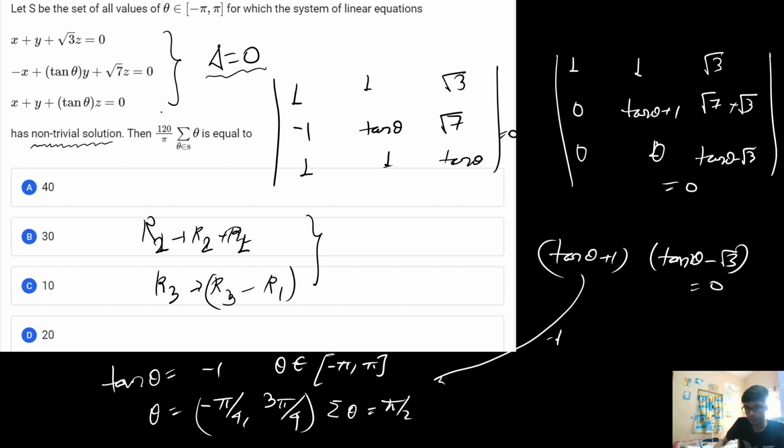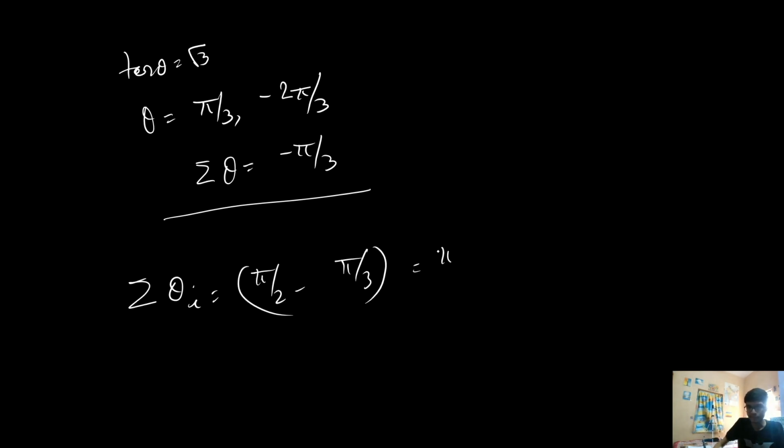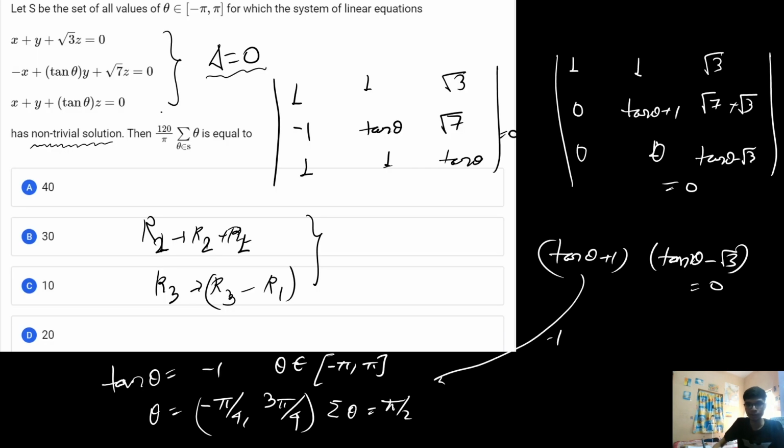And again, if I solve the other equation, that is tan theta equal to root 3, I will get theta equal to pi by 3, and I will also get theta equal to minus 2 pi by 3. For this, the sigma theta will be minus pi by 3. So if I sum all the corresponding thetas, I will get pi by 2 minus pi by 3. So here I will get the result as pi by 6.